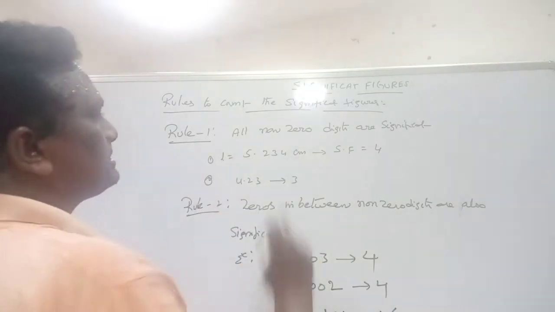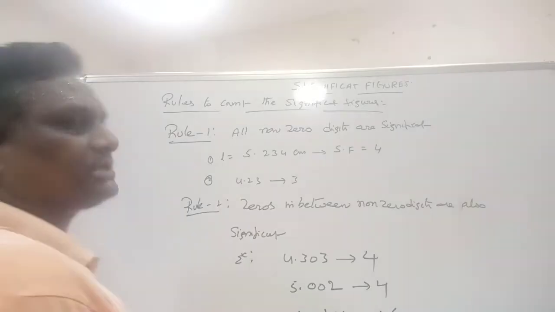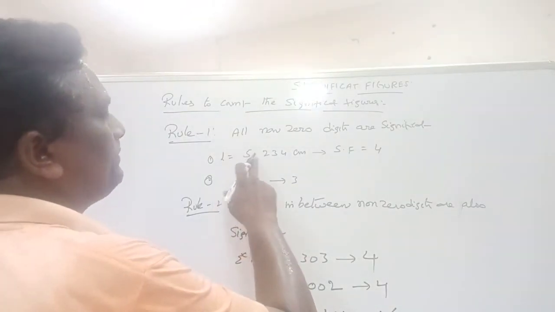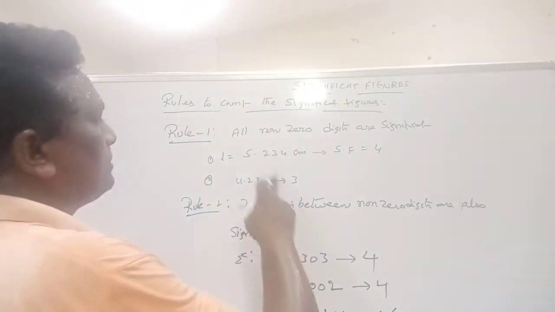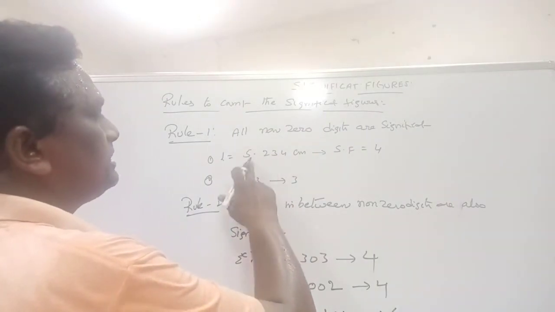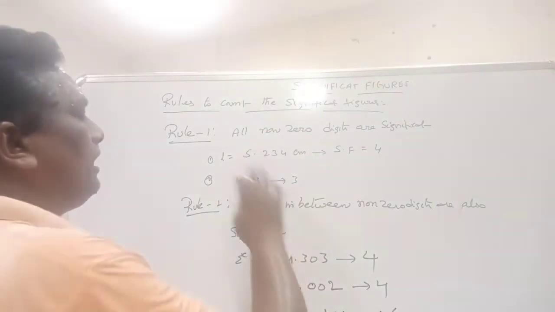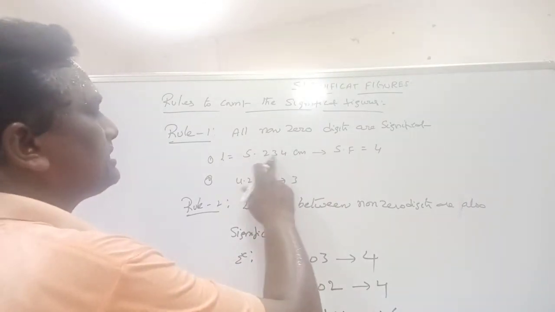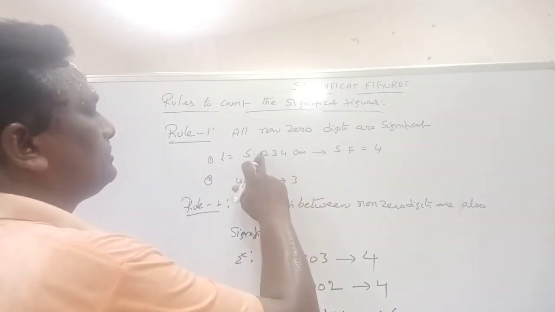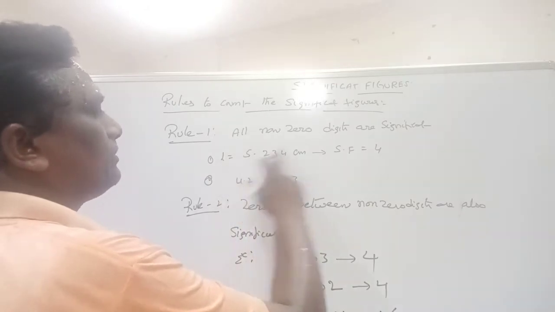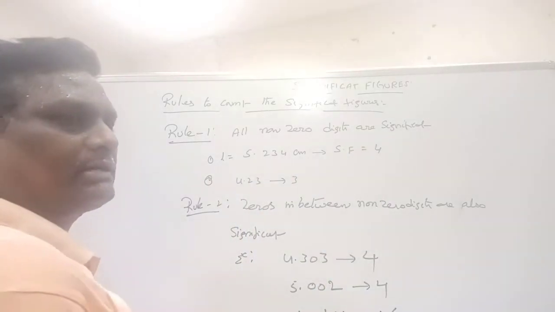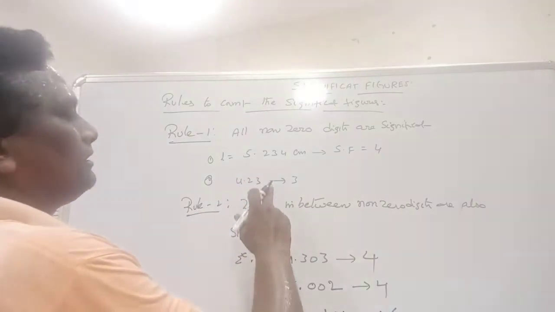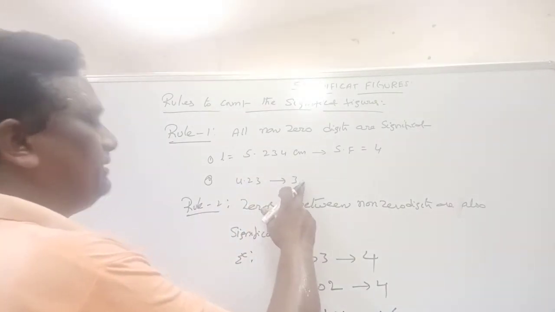Rule number 1 is all non-zero digits are significant. For example, 5.234. There are no zeros in this given value. All non-zero digits are significant. So here number of significant figures is 1, 2, 3, 4. Total significant figures are 4. Similarly here 4.23, total number of significant figures are 3.